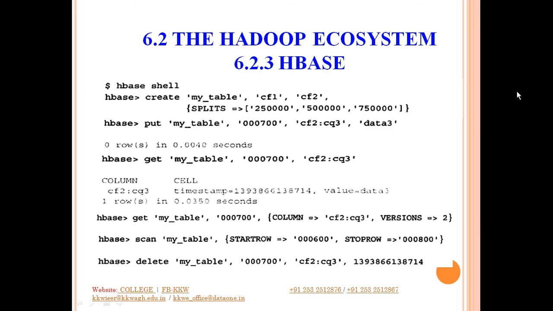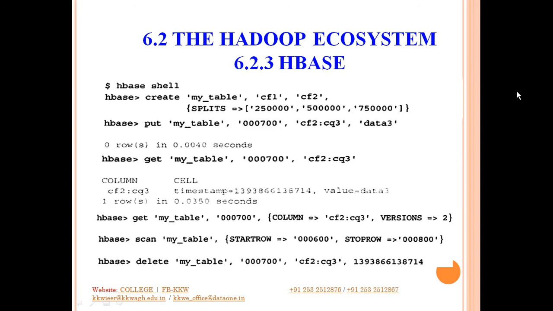Okay, and splits is equal to 2,50,000. Okay, then you have 5 lakhs and you have 7,50,000. Okay, now what this means is, you are trying to create a table and split it into 4 regions or split it into 4 parts. Now how you are going to split it into 4 parts?